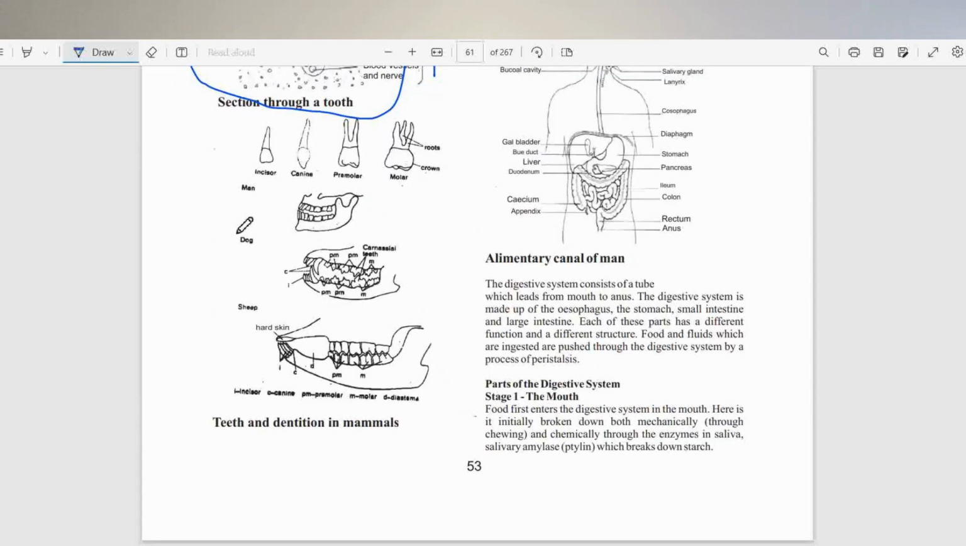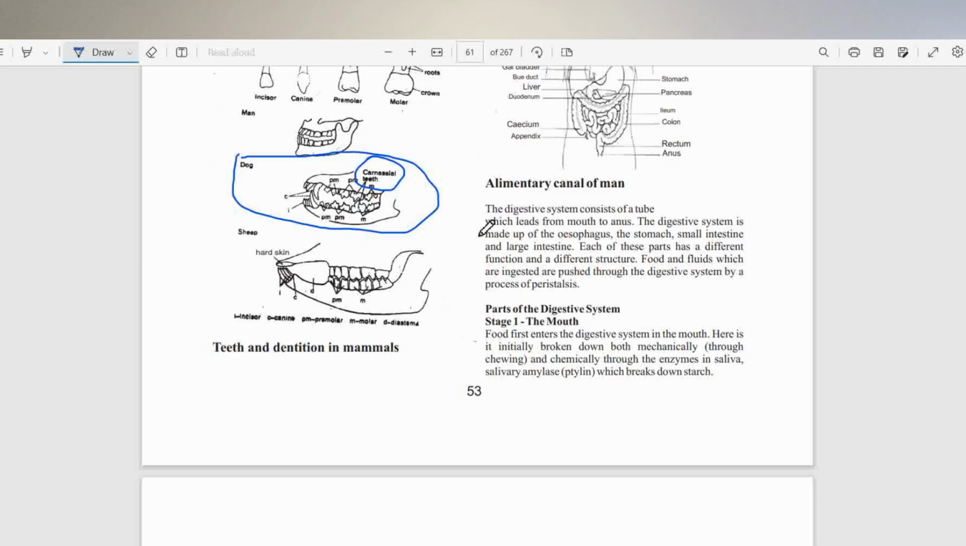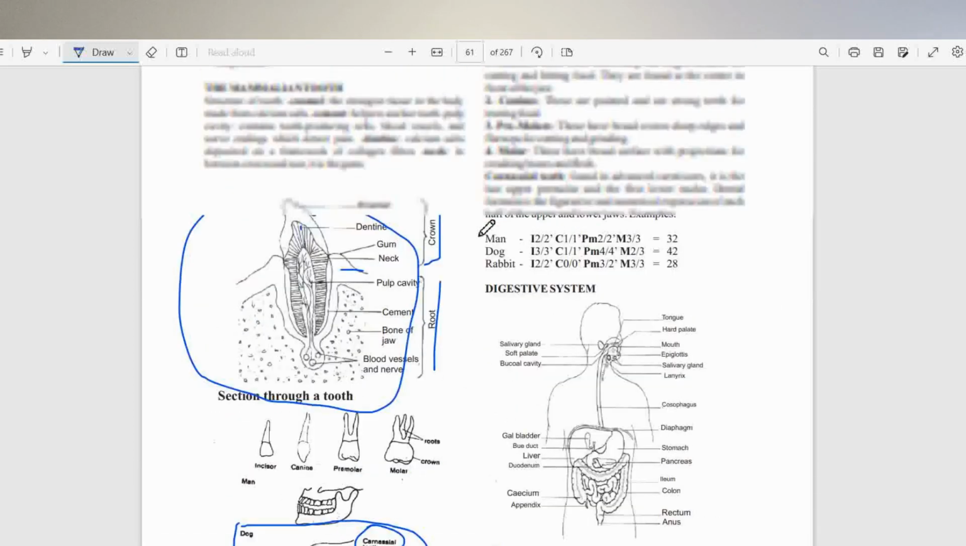Now, if you zoom in on this diagram of the jaw of a dog, you will see the last upper premolar and the first lower molar constituting the carnassial teeth. All right.